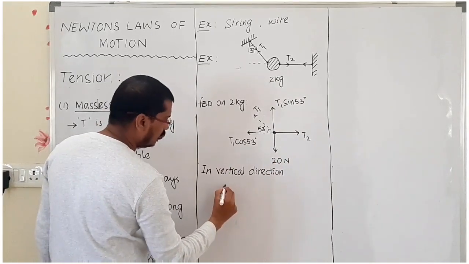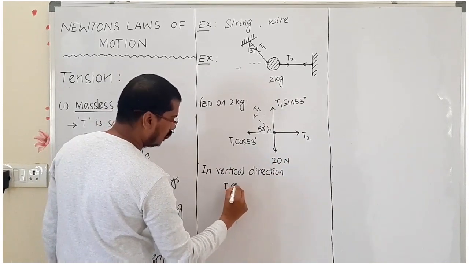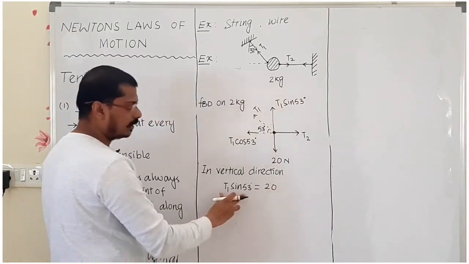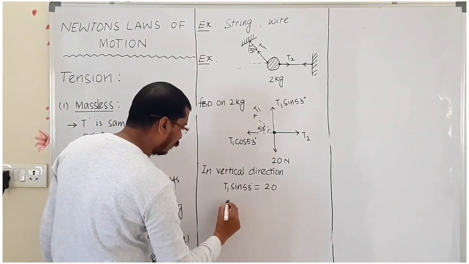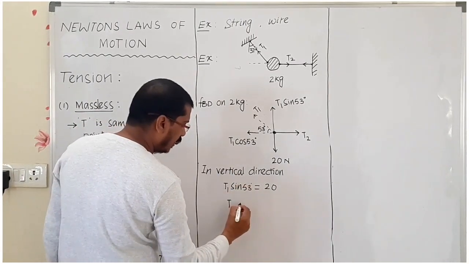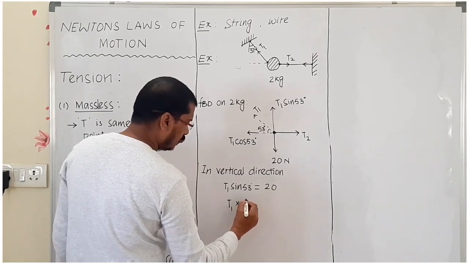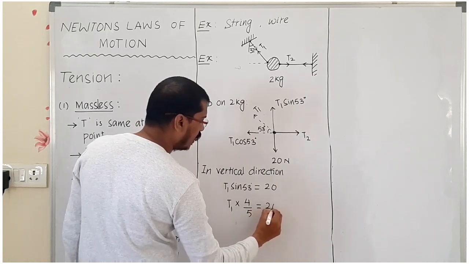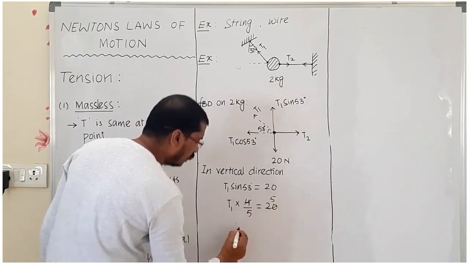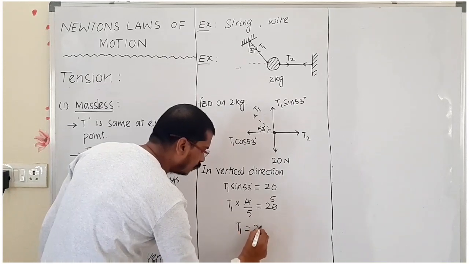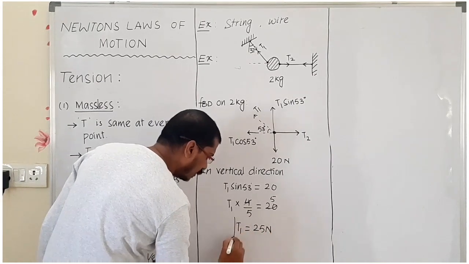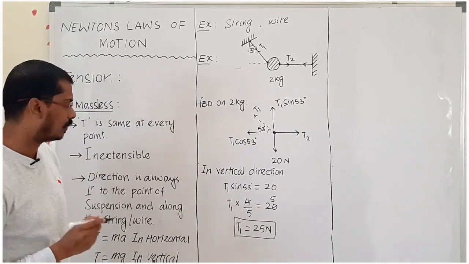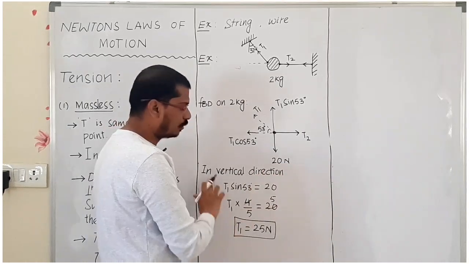Now we can write T1 sin 53 degrees equals 20 Newton. But sin 53 equals 4/5, so T1 times 4/5 equals 20 Newton. Here if you divide by 4 and multiply by 5, T1 equals 25 Newton. The tension along the T1 direction is 25 Newton. Now we have used the vertical direction.